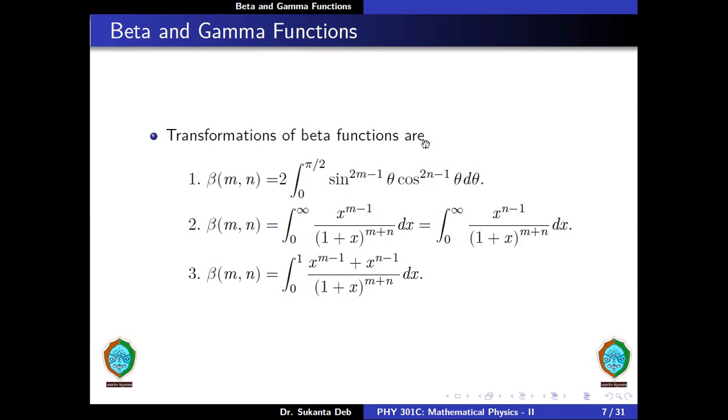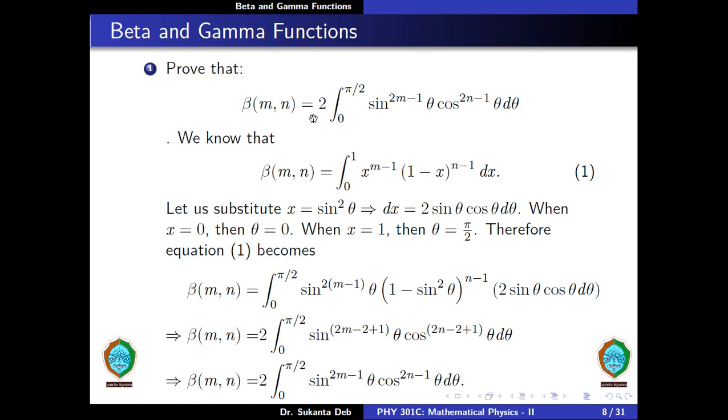Transformations of beta functions are: beta of m comma n is equal to 2 into integration from 0 to pi by 2 sine to the power twice m minus 1 theta cos to the power twice n minus 1 theta d theta. Beta of m comma n is equal to integration from 0 to infinity x to the power m minus 1 divided by (1 plus x) to the power m plus n dx. This is also equal to integration from 0 to infinity x to the power n minus 1 divided by (1 plus x) to the power m plus n dx. Also we have beta of m comma n is equal to integration from 0 to 1 of x to the power m minus 1 plus x to the power n minus 1 divided by (1 plus x) to the power m plus n dx.